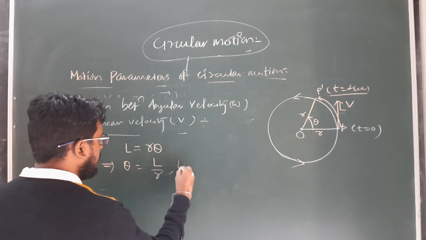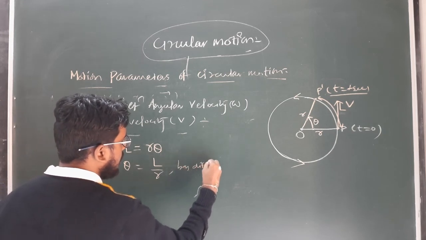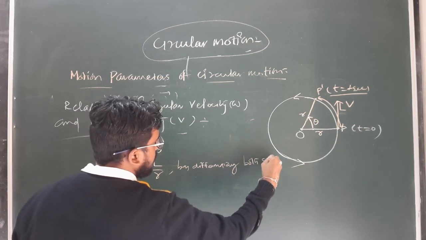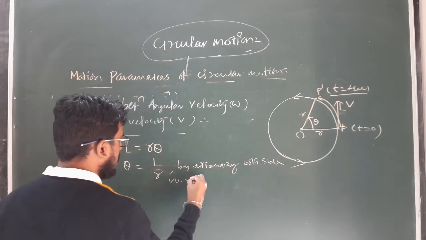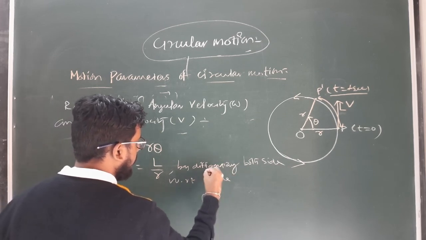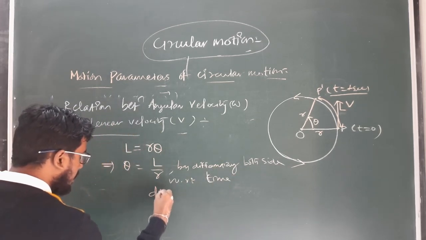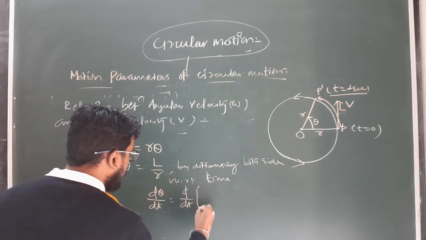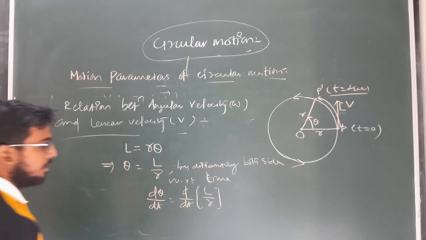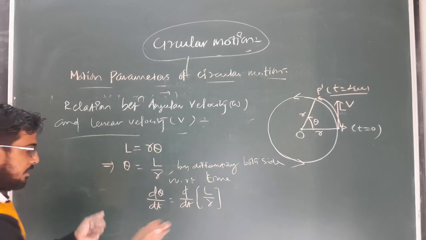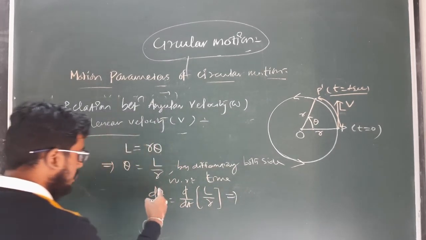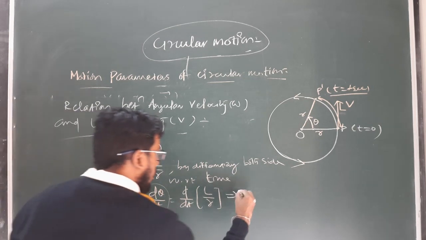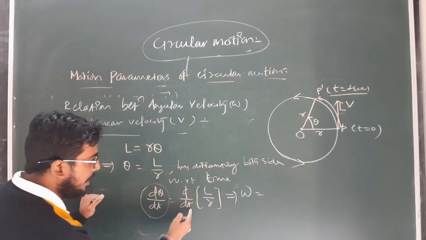So by differentiating both sides with respect to time, we get d theta by dt equal to d by dt of L by r. We already discussed d theta by dt is the angular velocity. So omega is equal to d by dt of L by r.